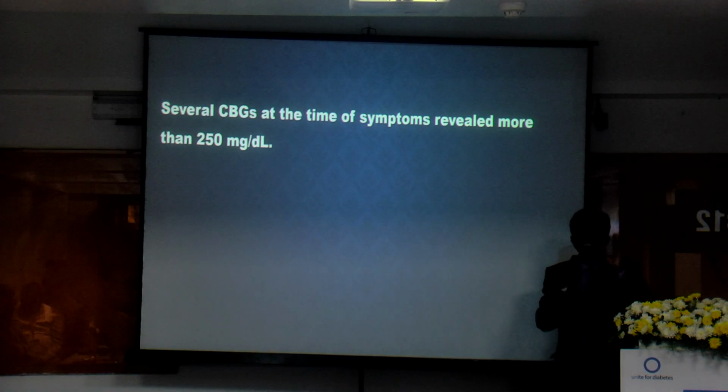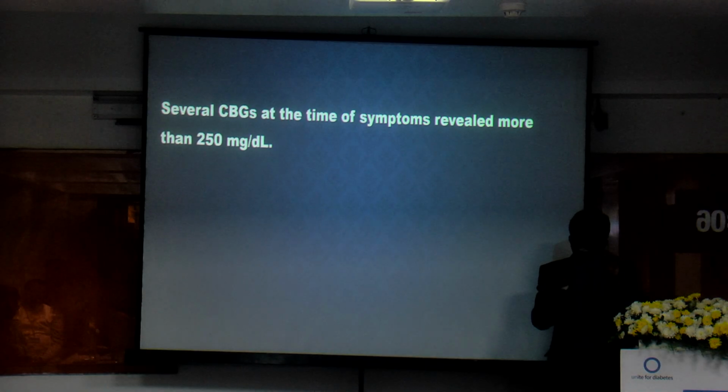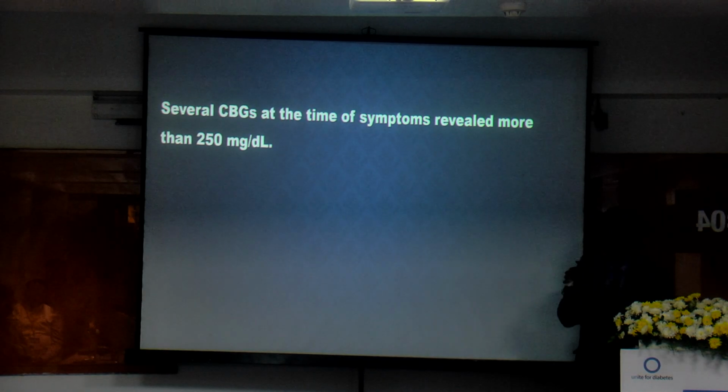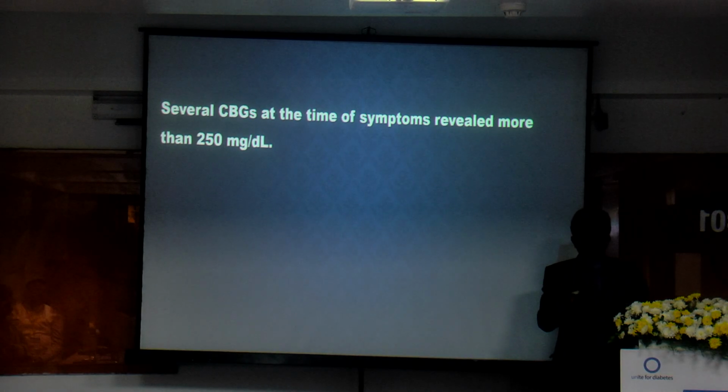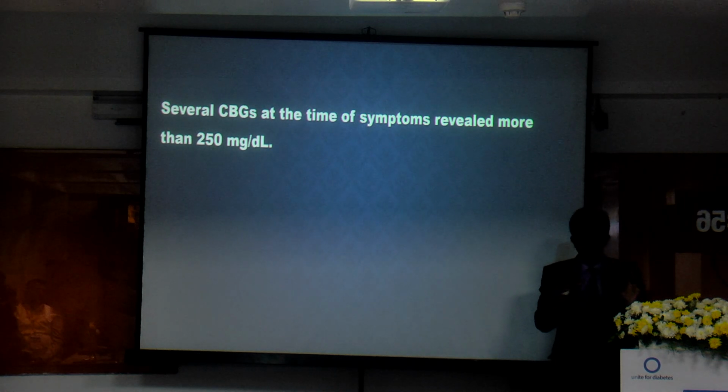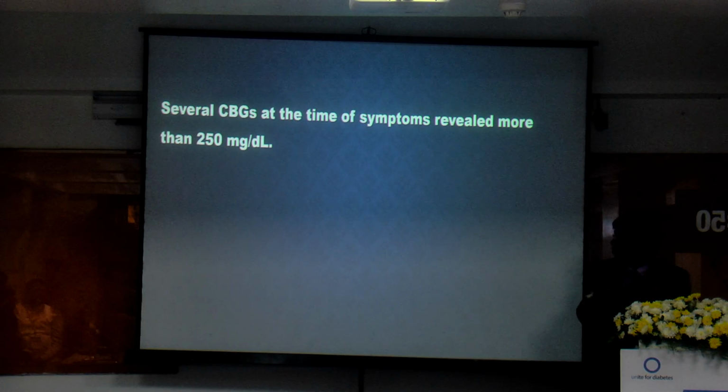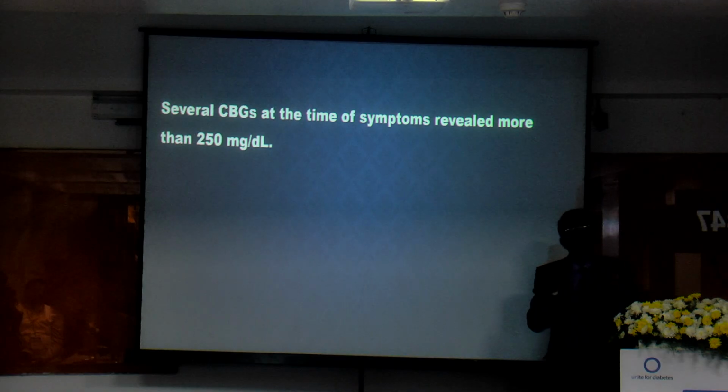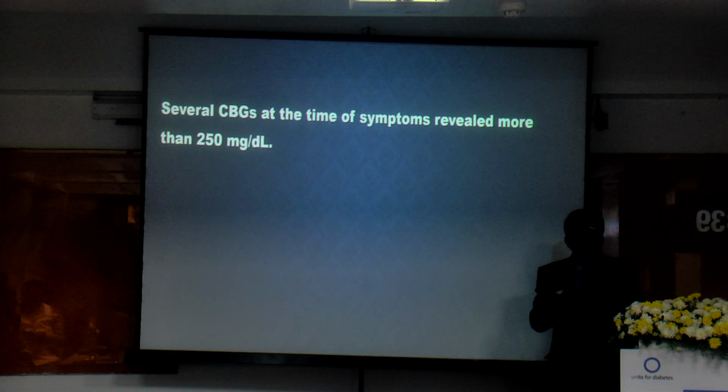Actually, this patient did many CBGs during the time of hypoglycemic symptoms, but each and every time the sugar level was more than 250. The patient experienced hypoglycemia-like symptoms whenever he did the CBG, yet the reading was only 250, but the HbA1c shows 4.7%. The more likely reason is a falsely lowered HbA1c. For example, if somebody is harboring a hereditary hemoglobinopathy, G6PD deficiency, or a hemoglobin variant, where hemoglobin lives only for 30 or 40 days because of hemolysis.